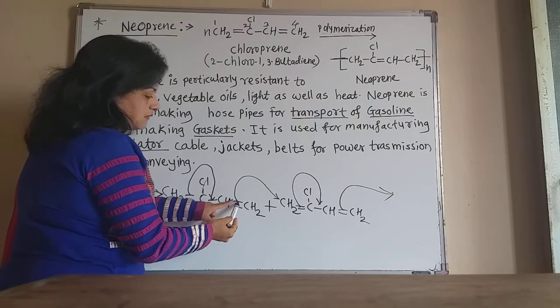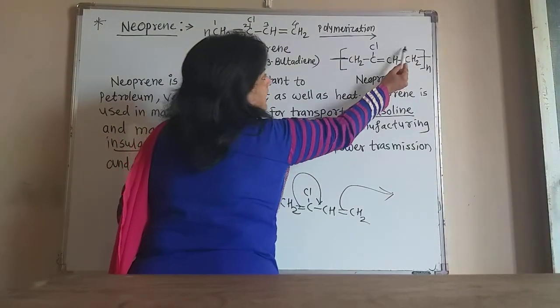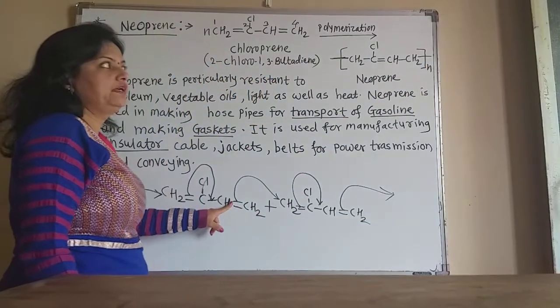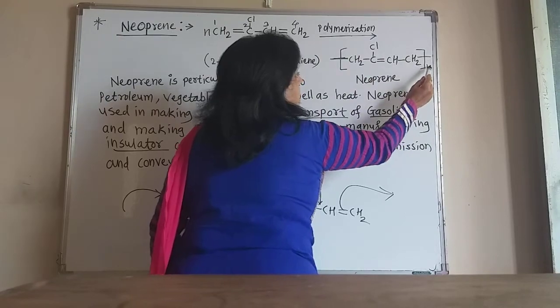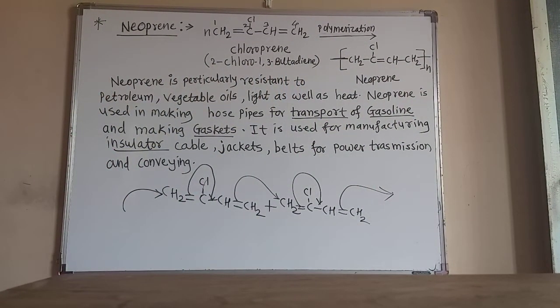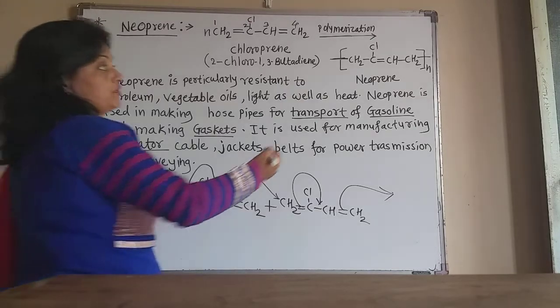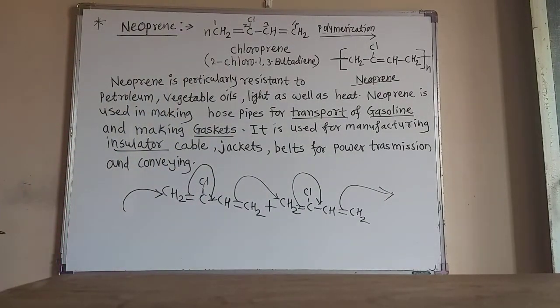Again this double bond attacks the next unit, so here is a single bond and it attacks the next unit. In this way n number of chloroprene units attach to each other, and neoprene rubber or neoprene polymer is formed.